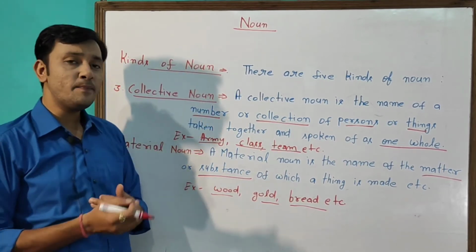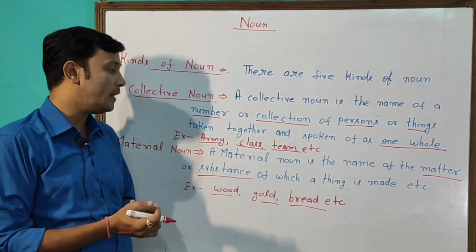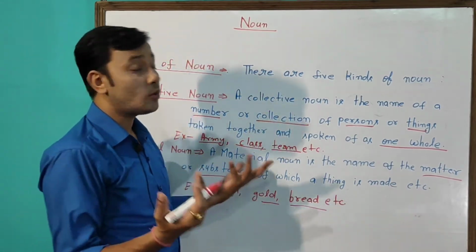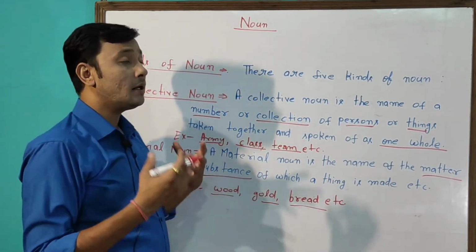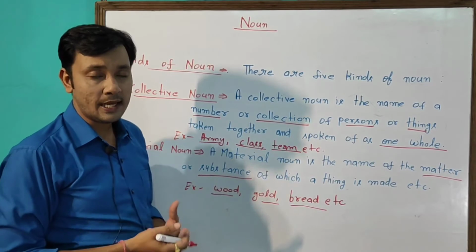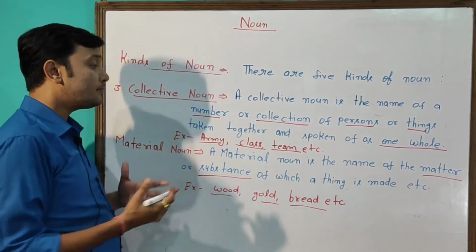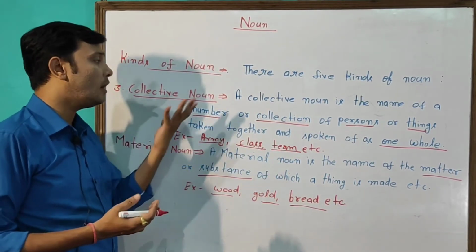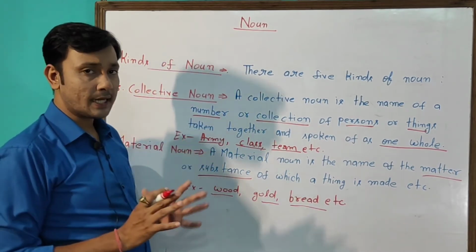For example, army, a group of soldiers is known as an army. A class, a group of students is known as a class. Team, a group of players is known as a team. And these are examples of collective nouns. Now you understand what is a collective noun.